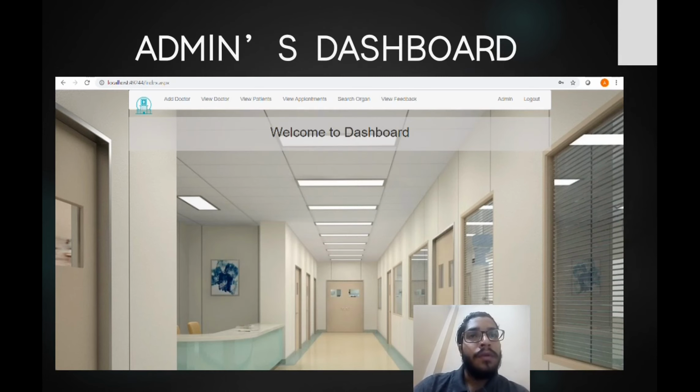Now if you enter into the system as an admin, the following dashboard will open in front of you. Now the admin can perform different actions, such as add doctor, view doctor details, view patient details, view the appointment of the patient with their respective doctors, search for any organ donor or a blood donor, and view the feedback of the patients also.